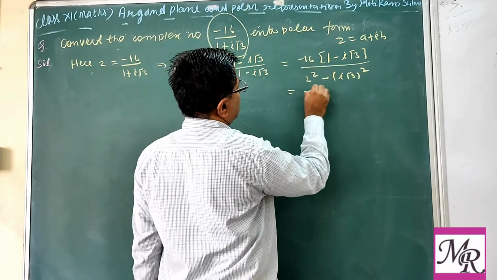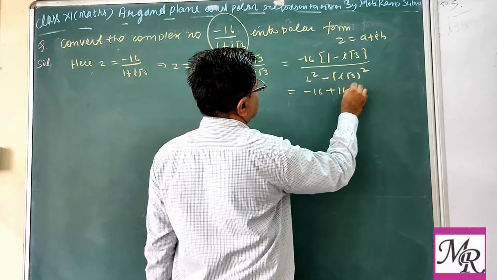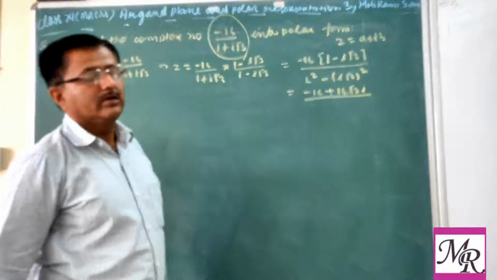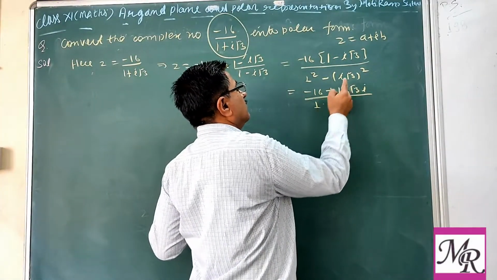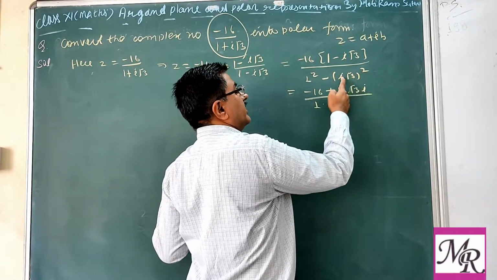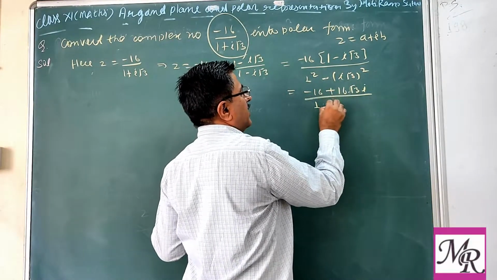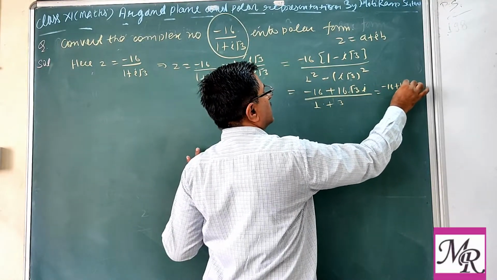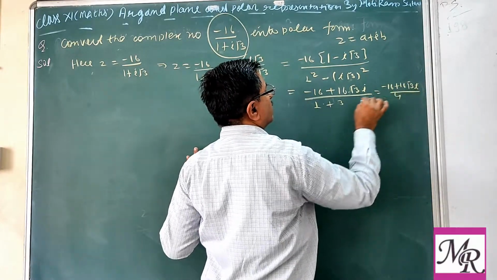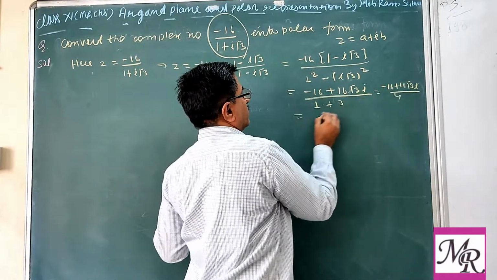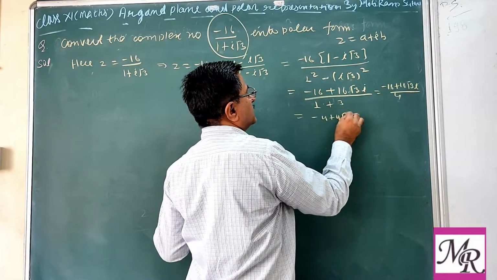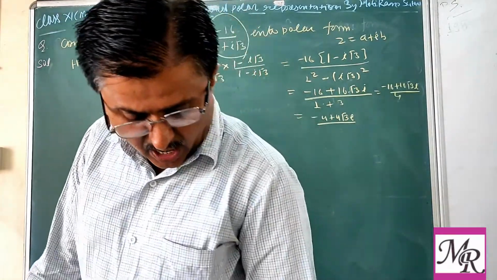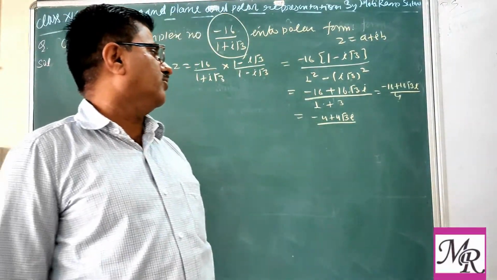So minus 16 plus 16 root 3 iota. In the denominator, 1 square minus iota square, that is 1 plus root 3 square, which is 3. So we get minus 16 plus 16 root 3 iota upon 4. So you divide by 4: minus 4 plus 4 root 3 iota. So this is the standard form. We get finally minus 4 plus iota 4 root 3.